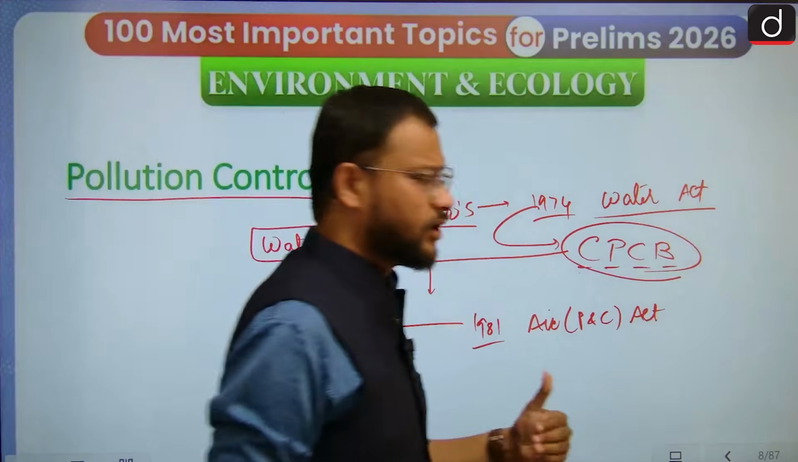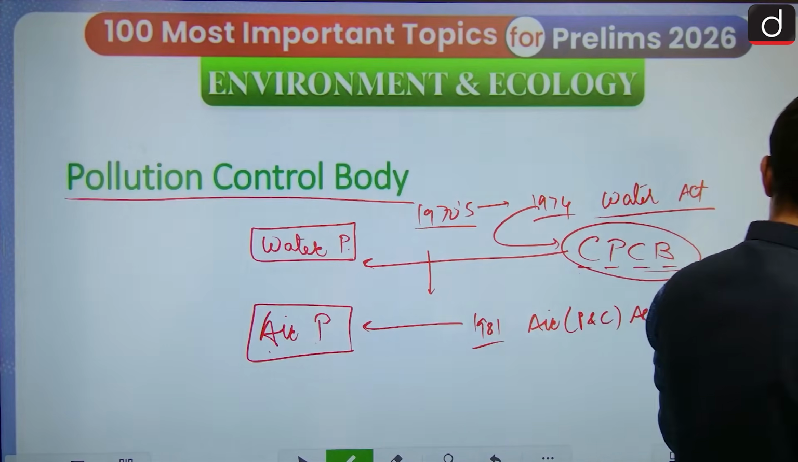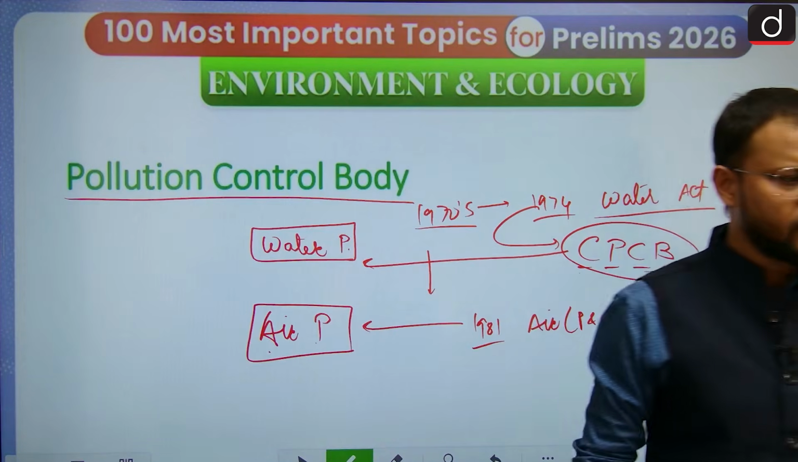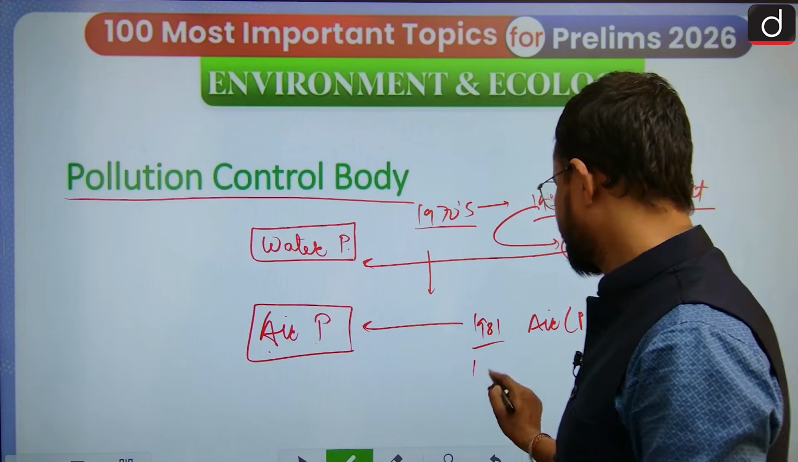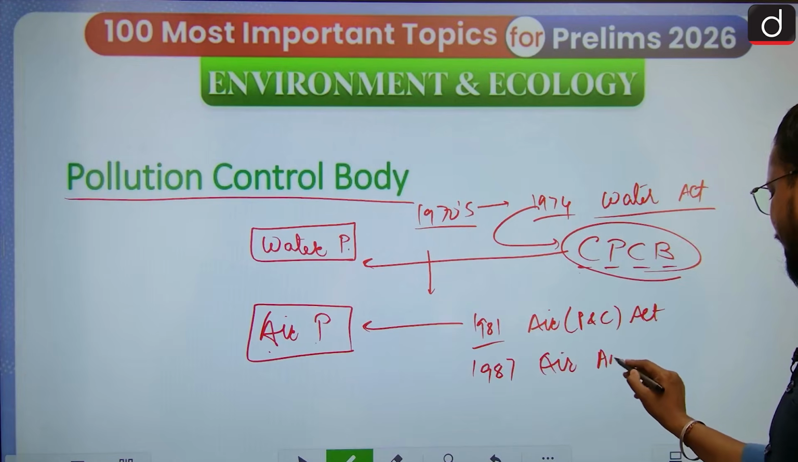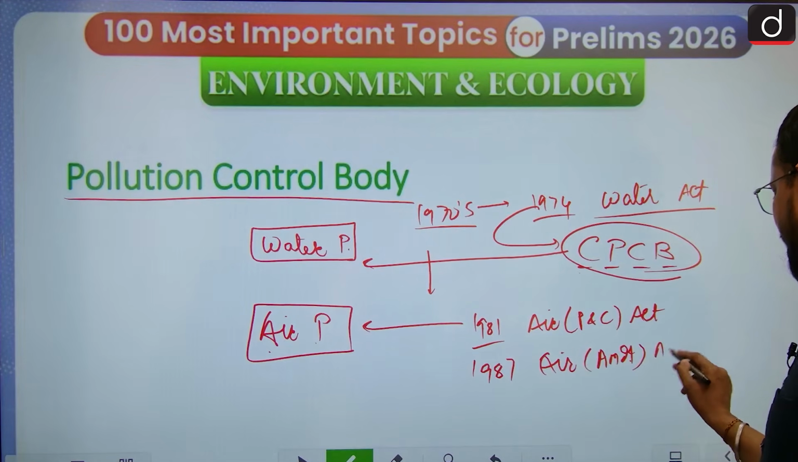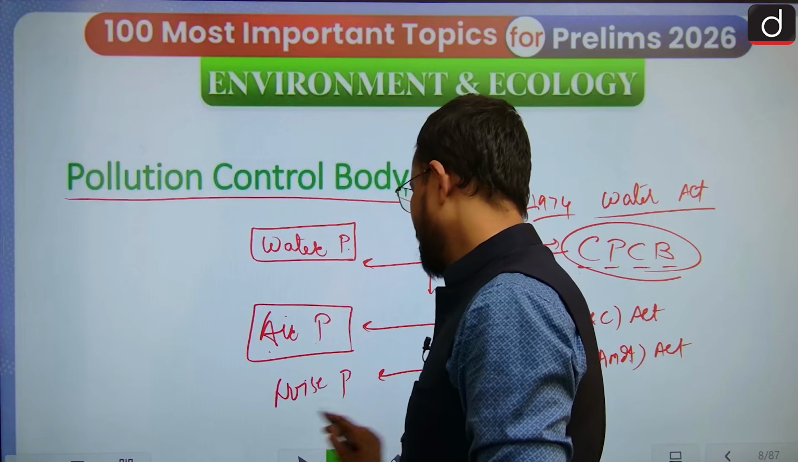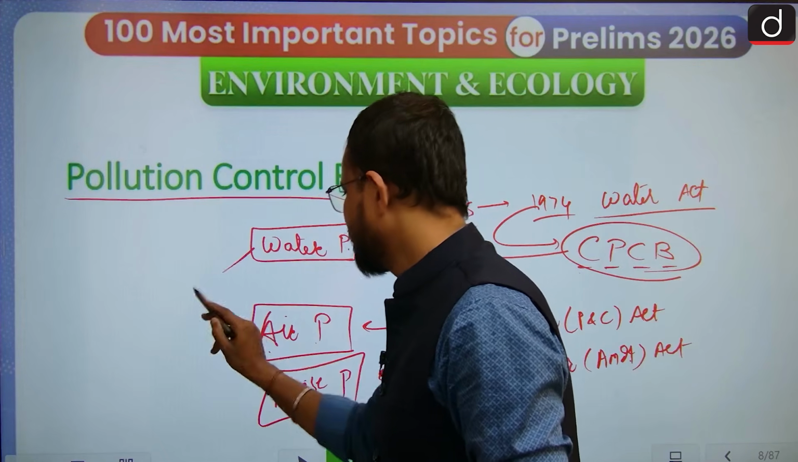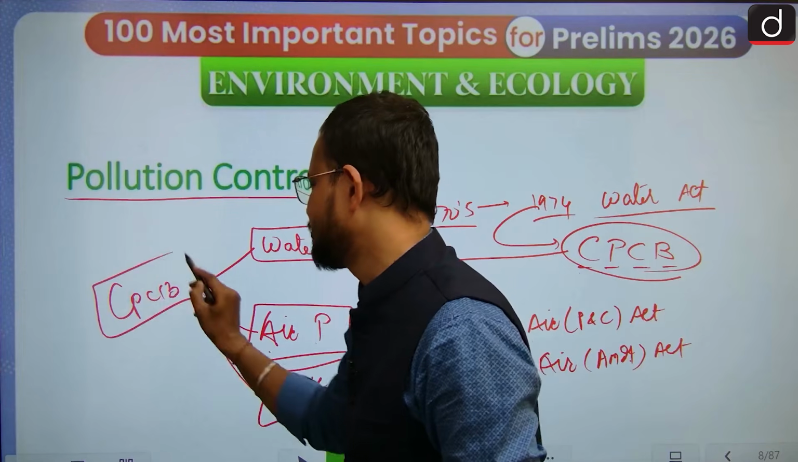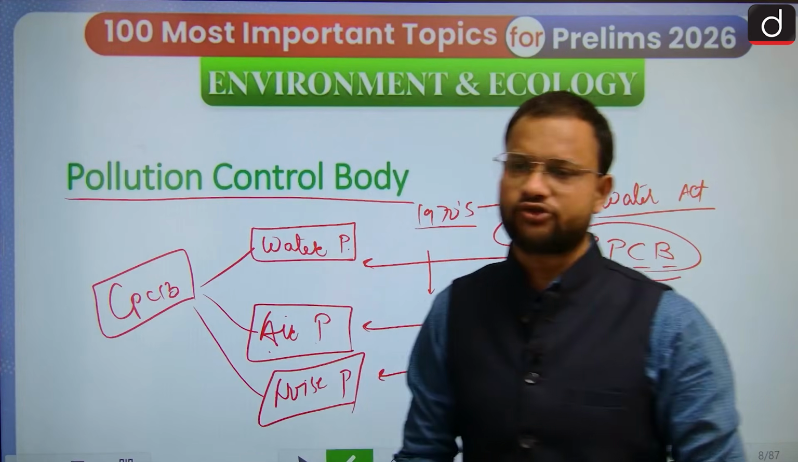What happened then? In 1987, an amendment to the Air Act led to noise pollution being covered as well, and again the authority or mandate to control it is given to the CPCB, the Central Pollution Control Board.